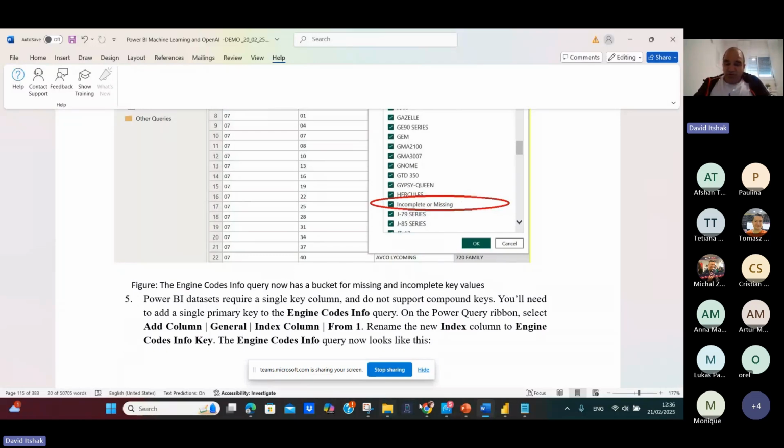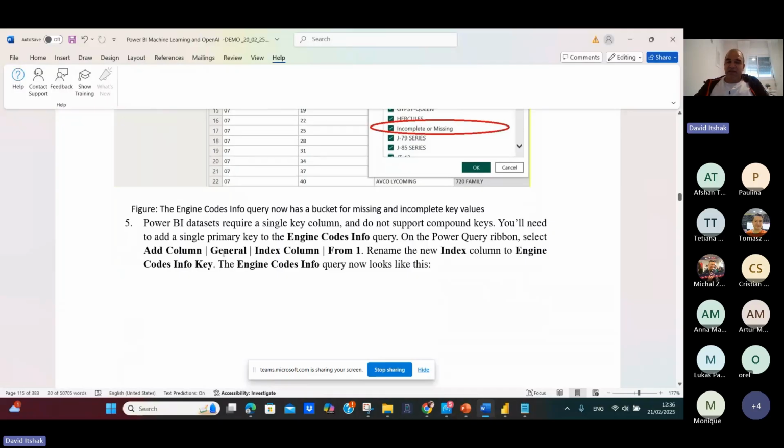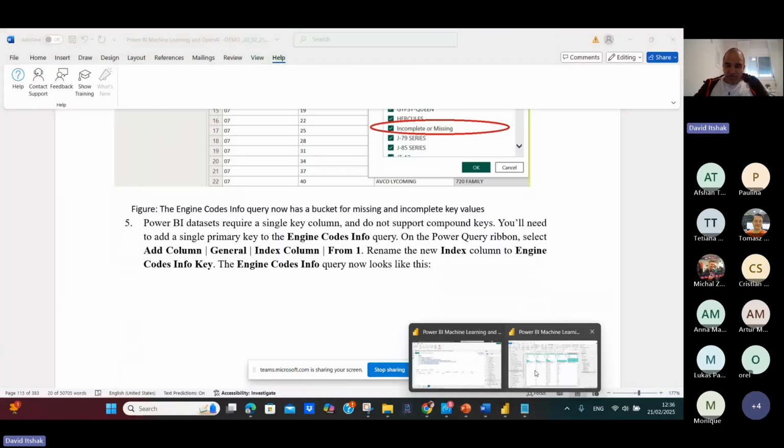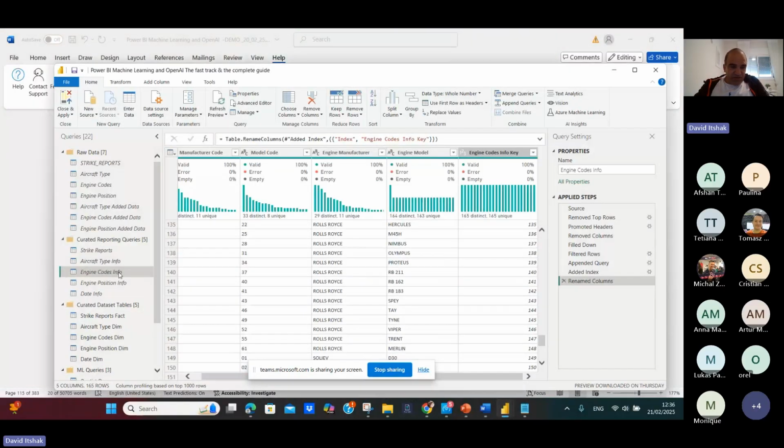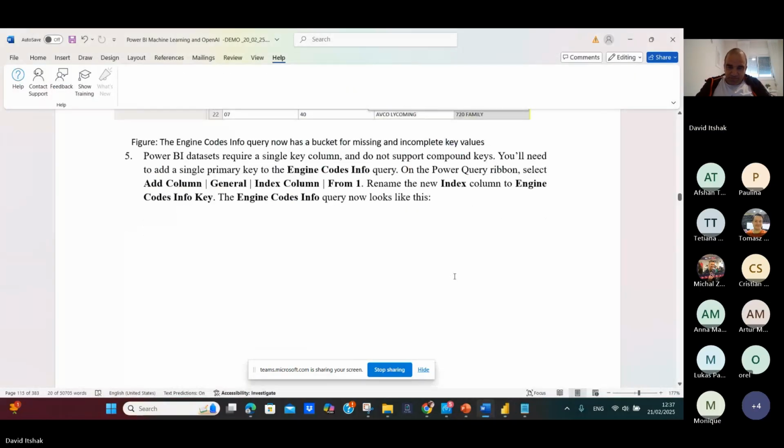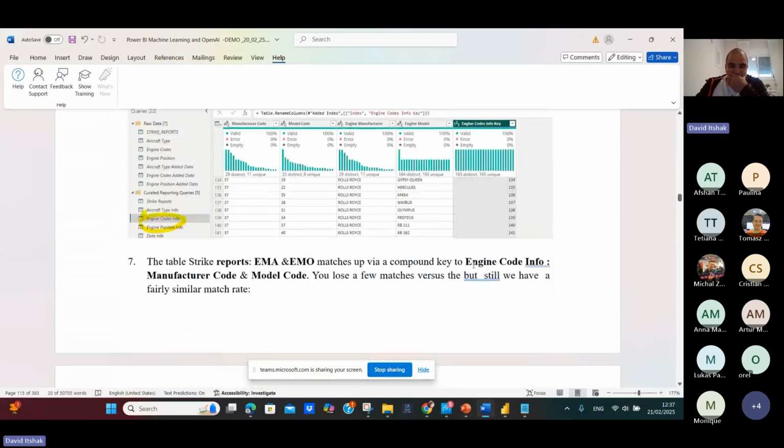Now I have to add a primary key. So you go to Power Query and select add column, index column from one, and we'll rename this query to engine code info key. So if you go here, engine code info, you can see that we have created this engine code info key. And this is the key column we have created. You can see it here. This will be used for the foreign key. Okay. Run very fast.